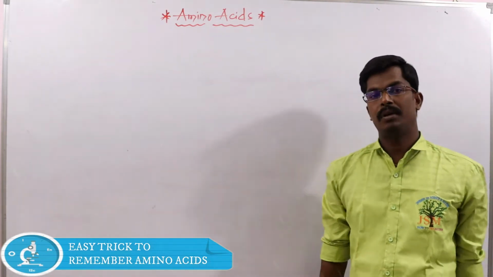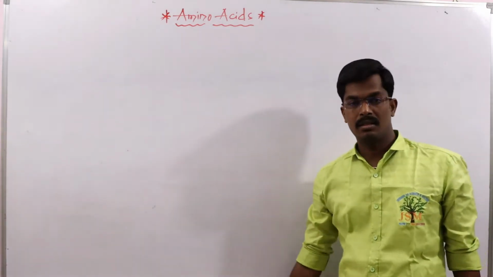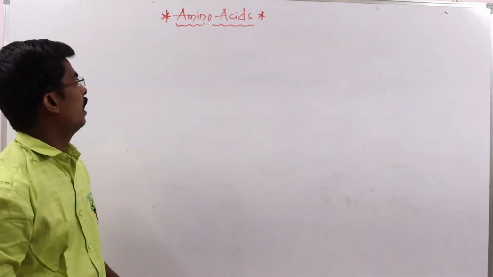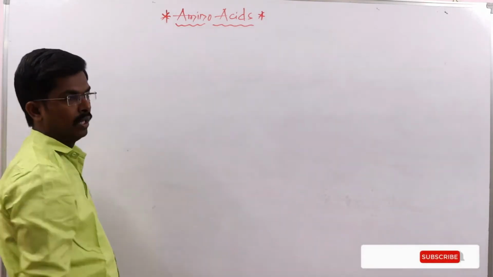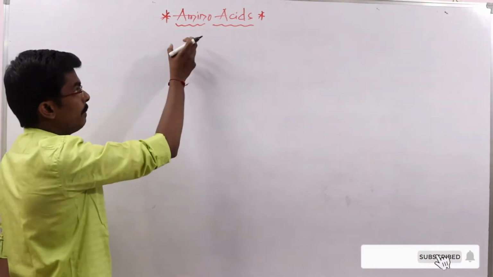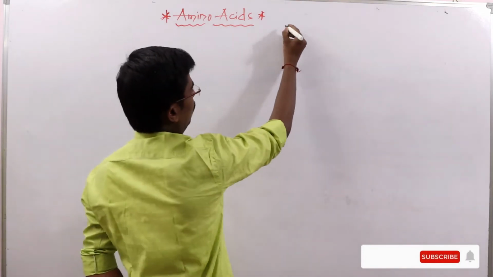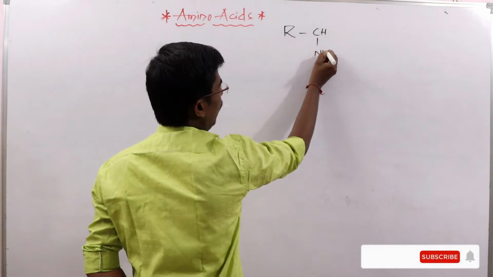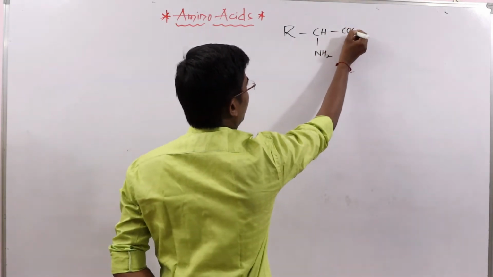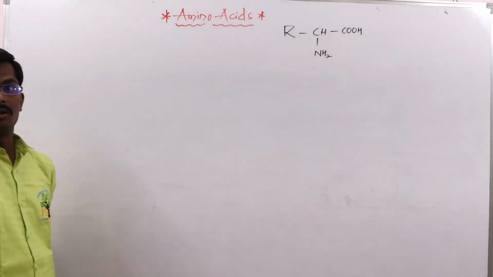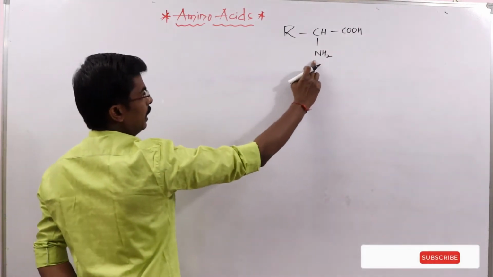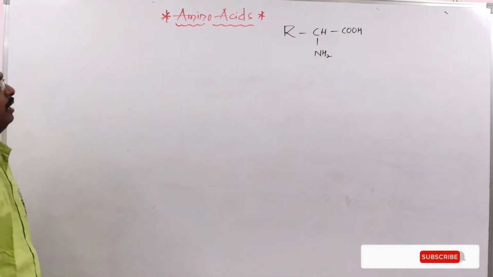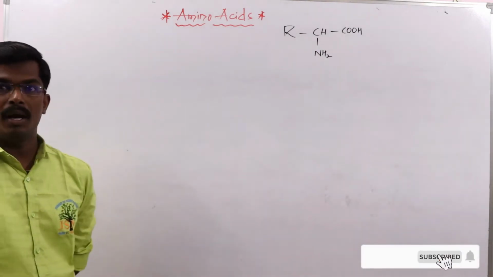In this session, I'm going to explain some amino acids. Basically, any organic compound which contains an amino group and an acid group, we call an amino acid. The general formula is R-CH(NH2)-COOH. The organic compound which contains the basic amino group and the acidic COOH group, we call the amino acids.